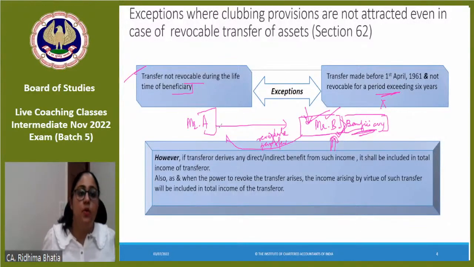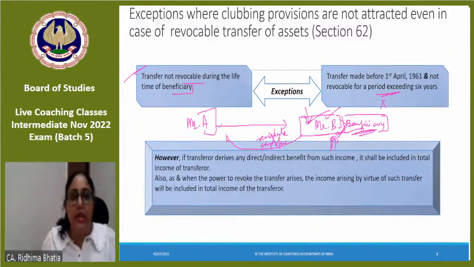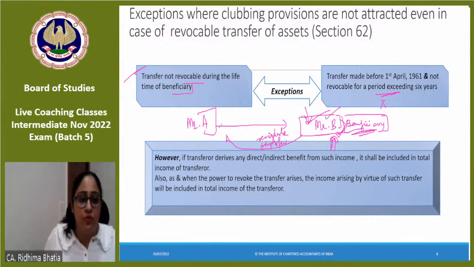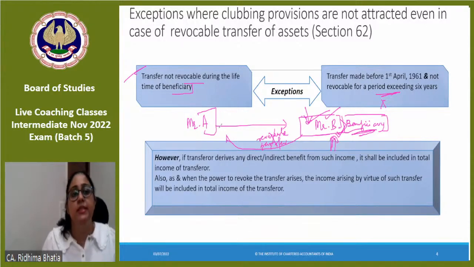एक चीज याद रखना, whatever is included in the income tax provisions, only their clubbing provisions will you apply. You will not apply clubbing provisions out of your mind. If it is not falling under the sections which we are discussing, clubbing will not apply. Section 60 क्या हुआ? Transfer of income without transfer of asset. Correct. Section 61, transfer income to be clubbed in case of revocable transfer.